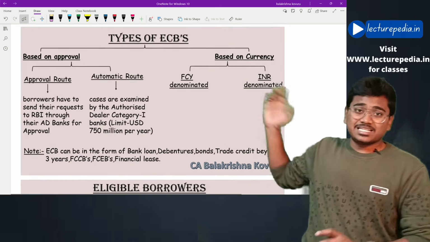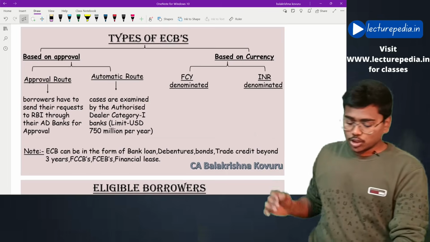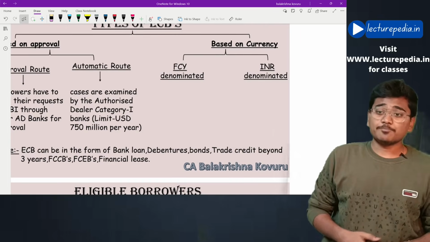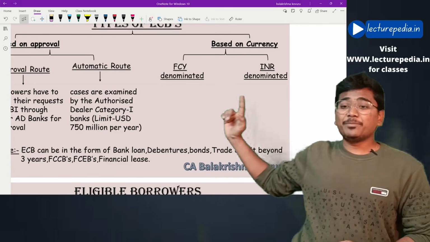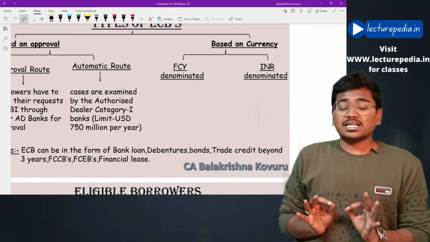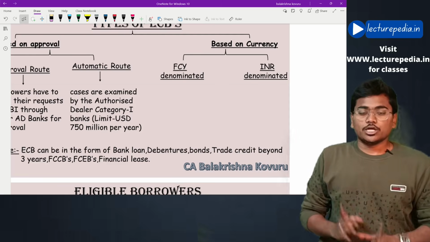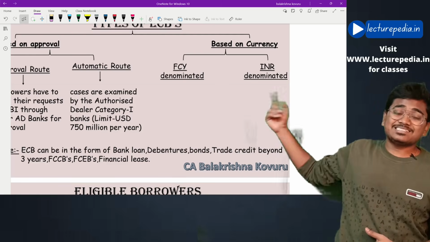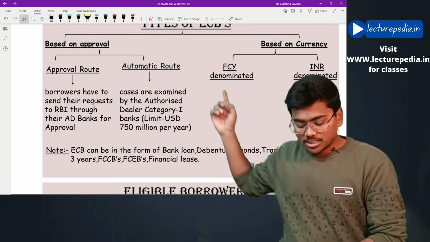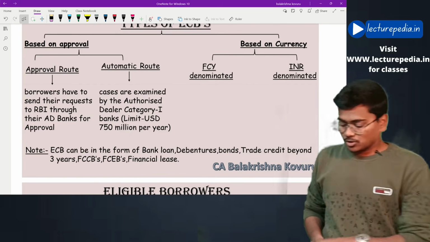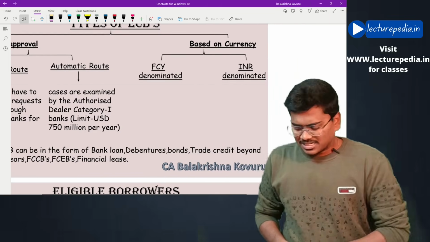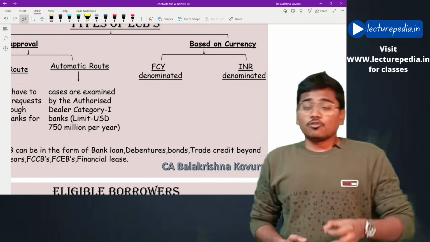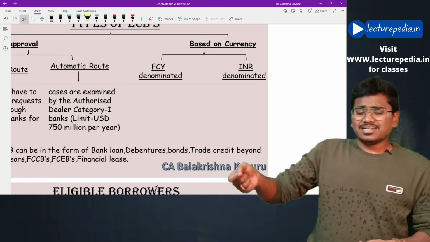Generally, first of all we will see the automatic route. If the ECB that you are raising is up to $750 million per year, then no prior approval is required. You can directly raise under the automatic route. If it exceeds $750 million per year, then you have to go through the approval route. Hope this is clear. Next, based on currency. Okay, you can raise ECB either in foreign currency or in Indian rupees.